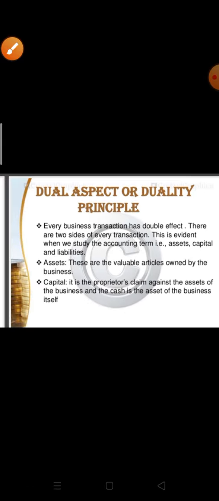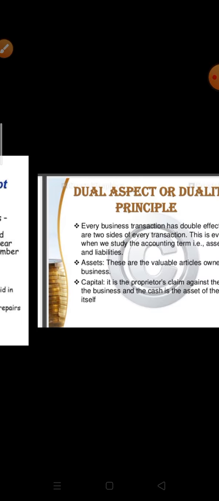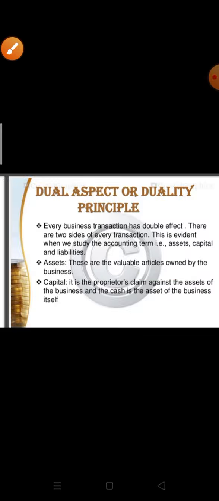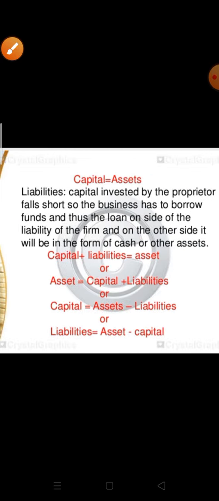Now, the dual concept or duality principle. Every business transaction has a double effect. There are two sides of every transaction. This is evident when we study the accounting terms assets, capital and liability, right? We will discuss this in the 6th chapter, accounting equation. Assets, we know very well, are valuable articles owned by the business, and capital is the proprietor's claim against the assets of the business, and the cash is the asset of the business itself.